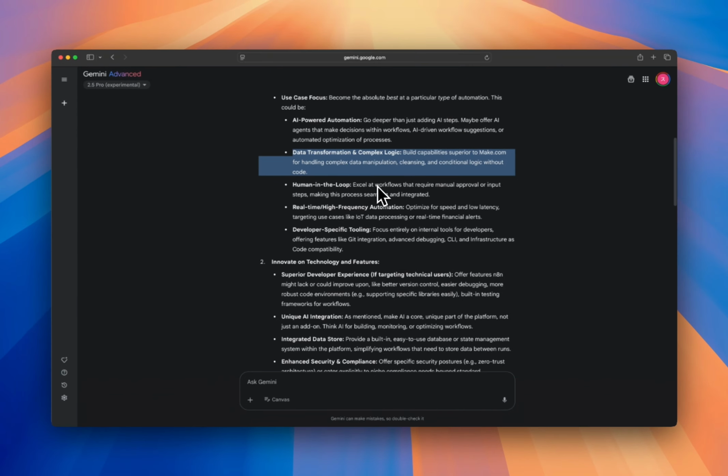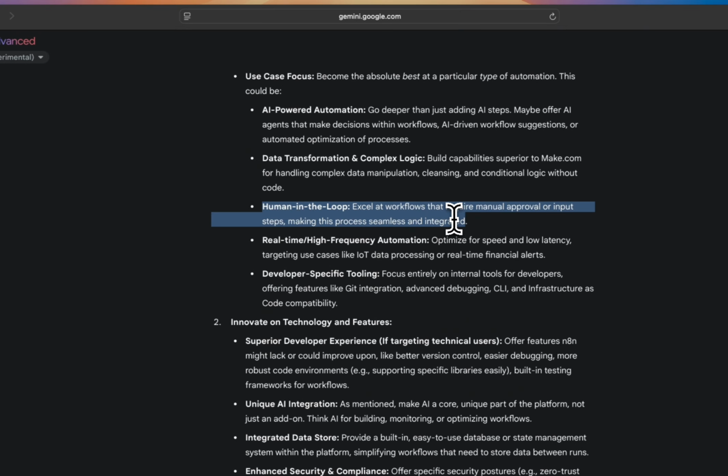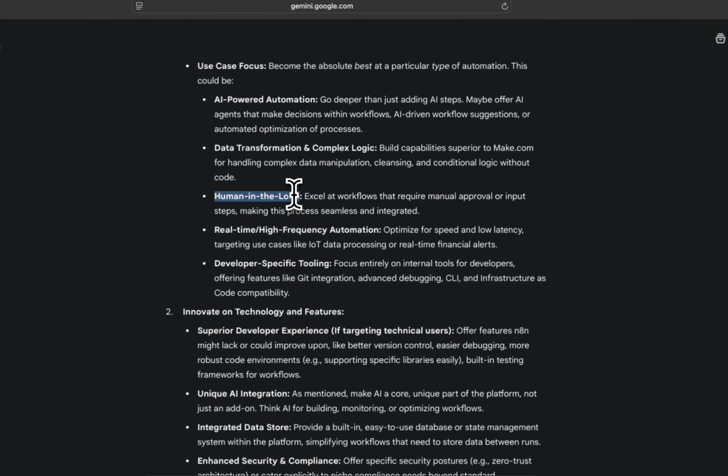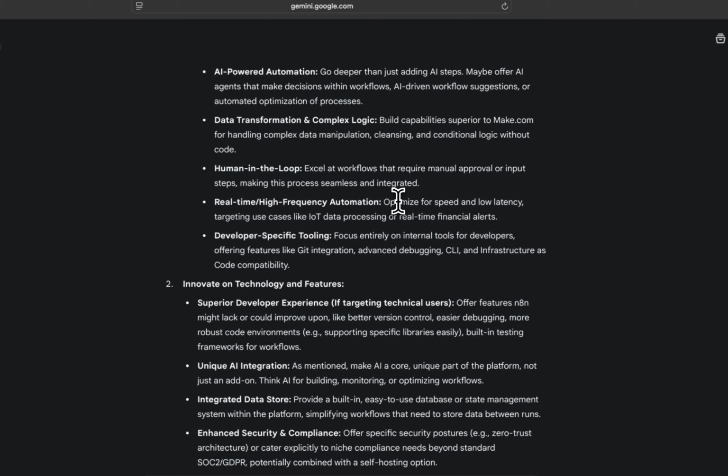Human in the loop: workflows that require manual approval or input steps, making this process seamless and integrated. This is interesting. However, I'm not really sure if these existing tools already have these types of abilities. But this is something that might be considered, I think. So, not bad. Real-time high-frequency automation, optimized for speed and low latency, targeting use cases like IoT data processing or real-time financial alerts.